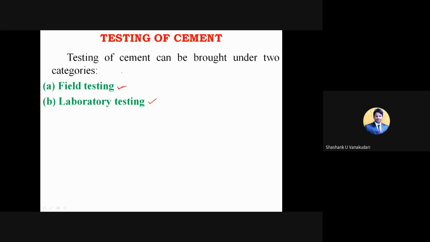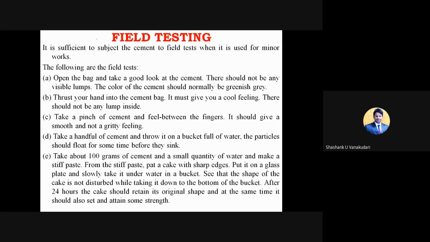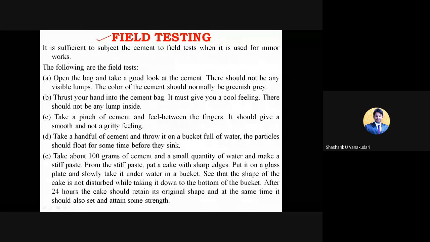So first we'll discuss field testing. Basically, field testing is used for minor works. For example, you are going to construct a compound wall or a repairing work, a minor house which is not going to carry much load.